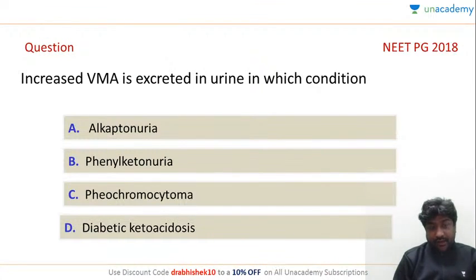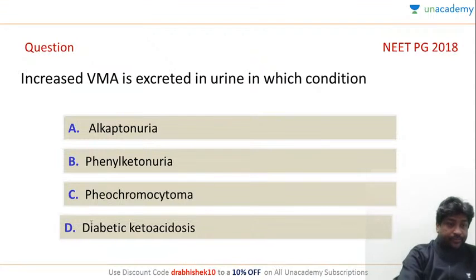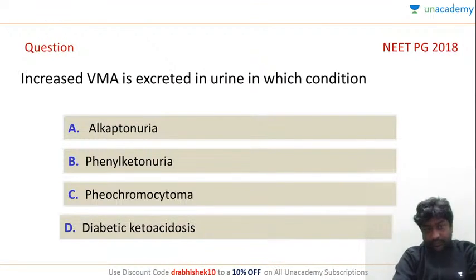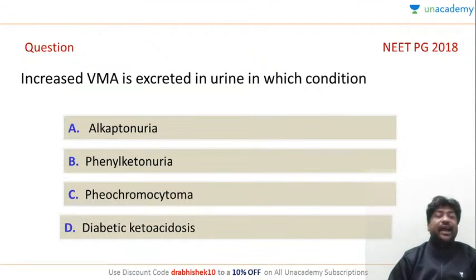Increased VMA is excreted in which condition? So VMA is basically vanillylmandelic acid.